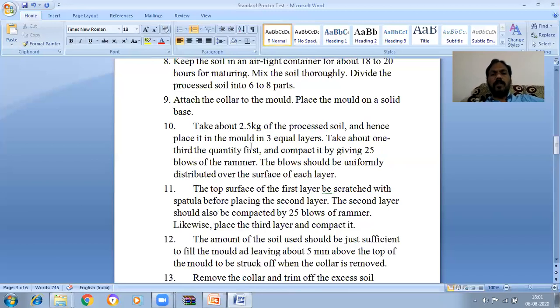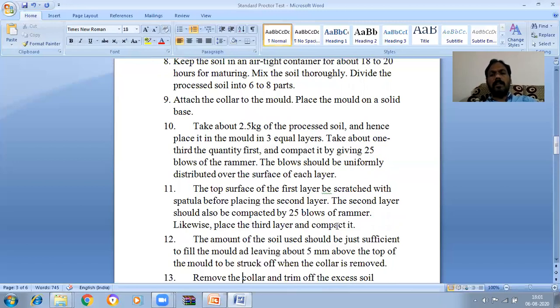How many blows? 25 blows we need to apply. The top surface of the first layer should be scratched with the spatula before placing the second layer. The second layer should also be compacted by 25 blows of the rammer.